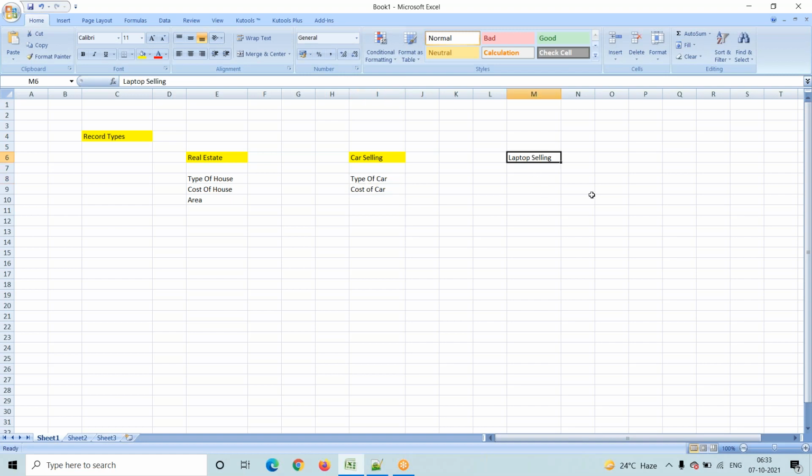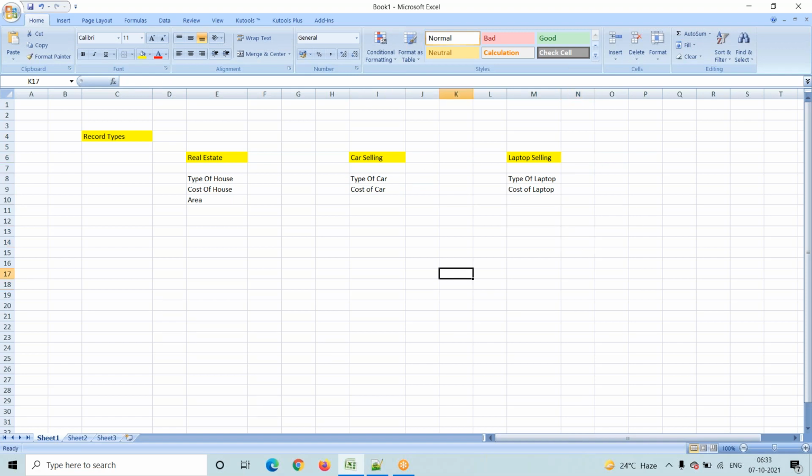Now coming into laptop business: type of laptop, and the next one is cost of laptop. I'm just taking only some fields. If you want, you can go and add n number of fields, and n number of businesses, it doesn't matter.